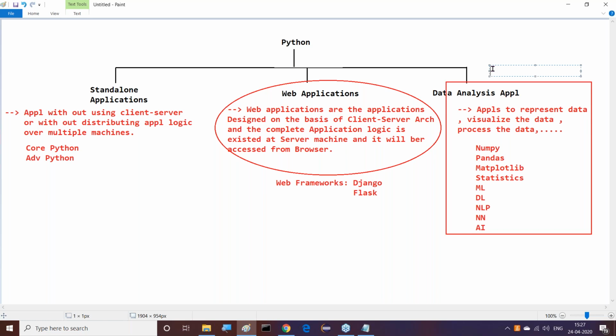2,25,000 is the fee, excluding GST. Again, how much is the GST? Then I calculated the percentage of GST, and overall it will touch nearly 2,70,000 or 80,000, like this.